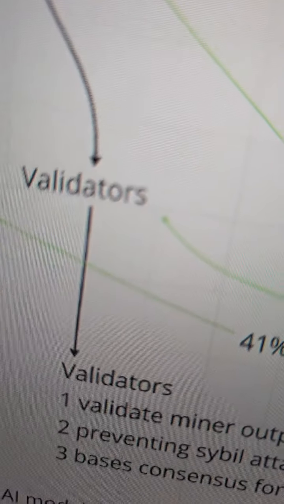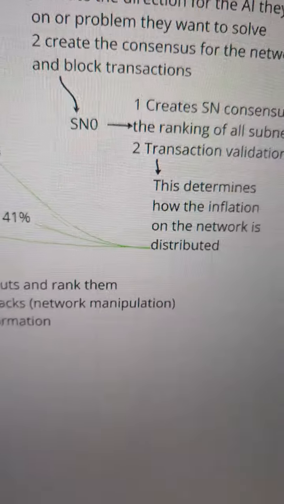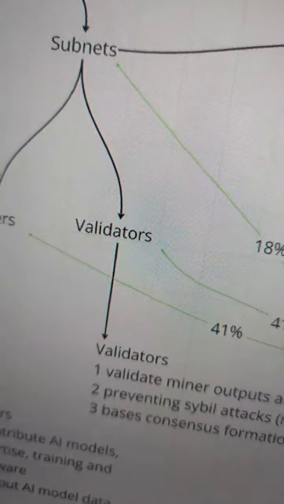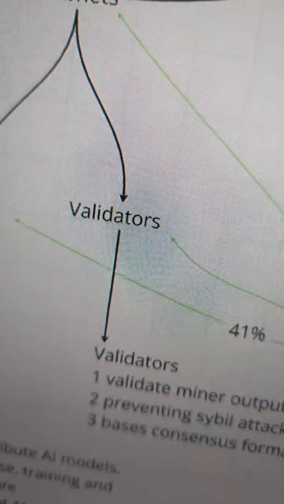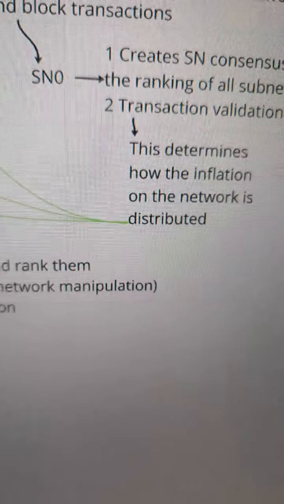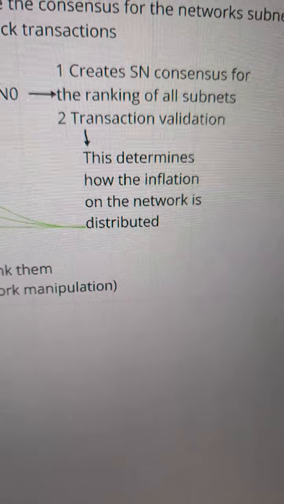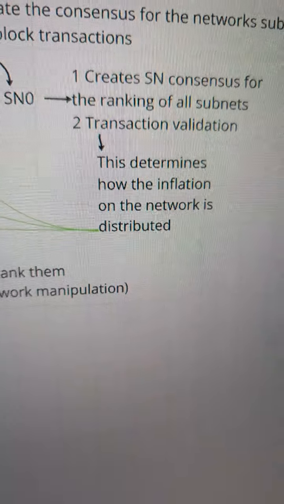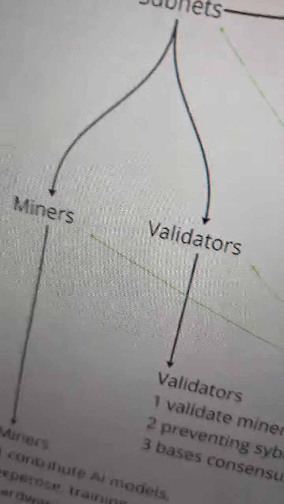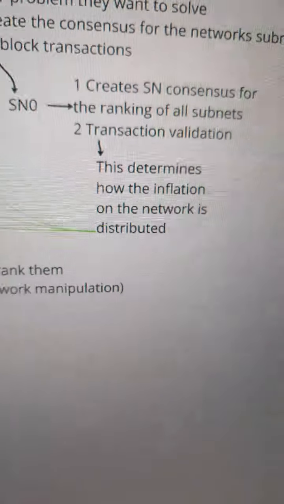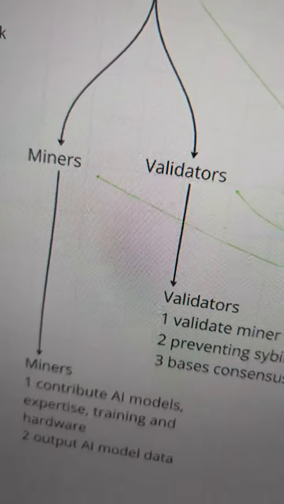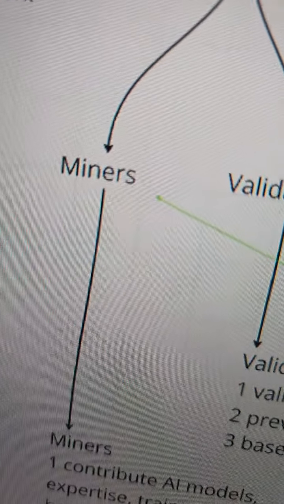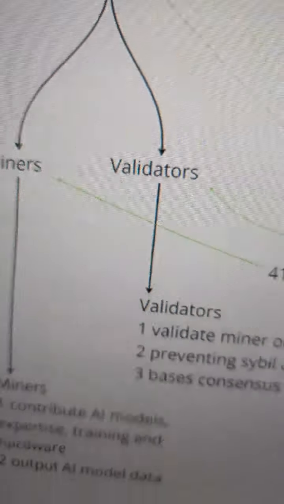41% of the emissions go to validators for whatever subnets these validators are validating on, because validators can validate on multiple different subnets or just one subnet. Then the consensus mechanism of all the subnets ranks the miners, and miners get 41% of the emissions for the subnets that they're mining on. Miners can contribute to one or multiple different subnets.